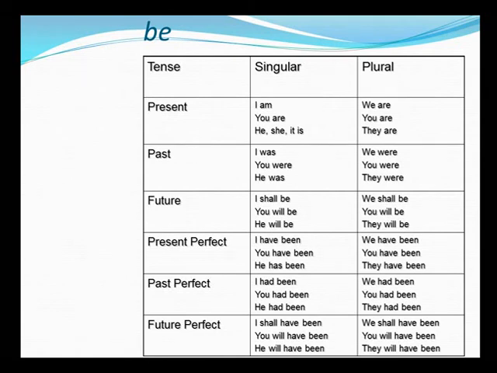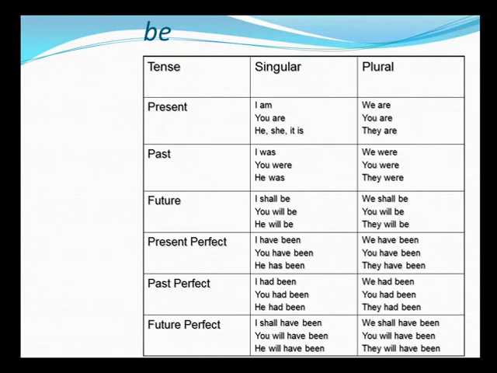In past form, you would say I was. Plural becomes we were. Second person, it becomes you were. Same applies to the plural second person, which is you were. He was and they were. Future: I shall be. The plural becomes we shall be. You will be. Same remains in the plural. He will be and they will be.